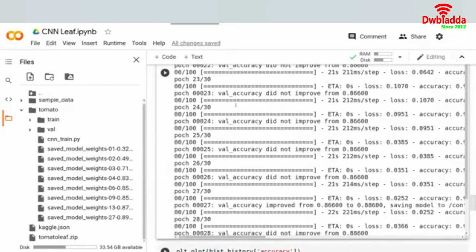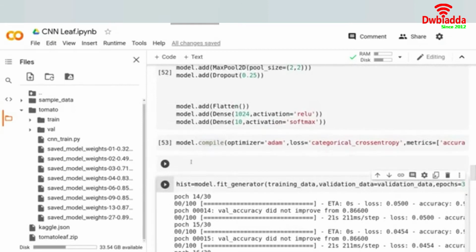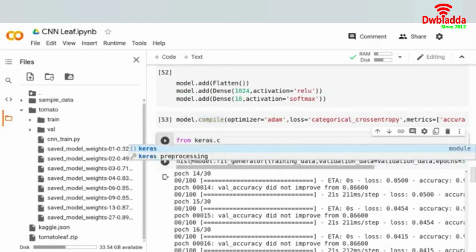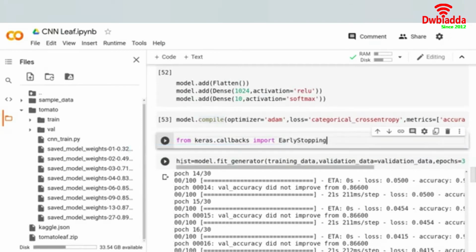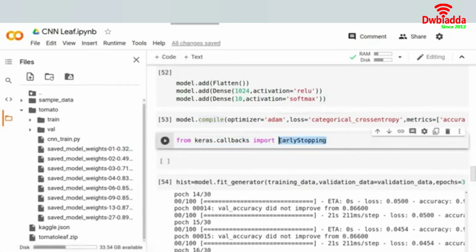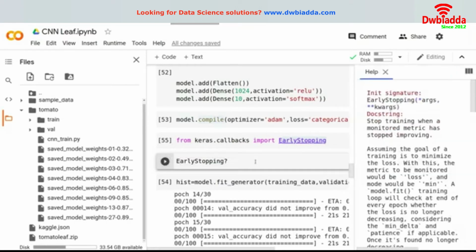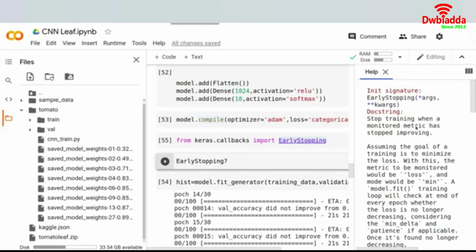I will let you know what the prototype of the function is. So from keras.callbacks, I have to import early stopping. I don't remember what the exact name is, but let me check. Yeah, it's EarlyStopping. If I type EarlyStopping, it gives a hint of what the prototype of the function looks like. It tells me that early stopping has to stop training when the monitored metric has stopped improving.